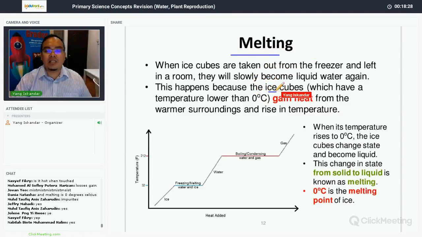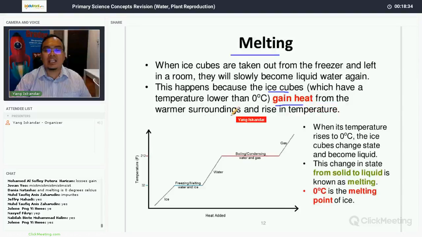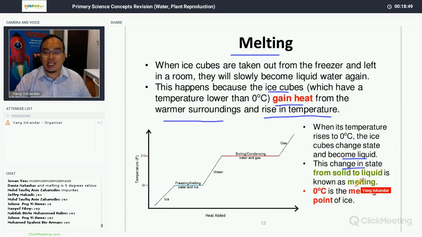This happens because the ice cube, which has a temperature lower than 0 degrees Celsius, gains heat from the warmer surrounding and increases in temperature. When this temperature rises to 0 degrees Celsius, the ice cube changes state and becomes liquid. This change in state from solid to liquid is known as melting. 0 degrees Celsius is the melting point of ice.